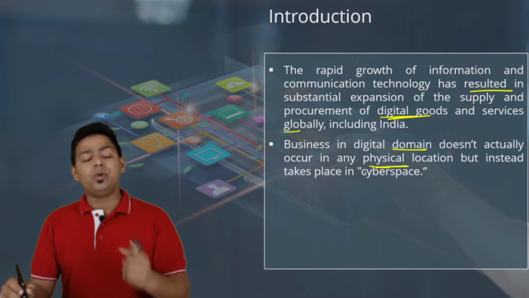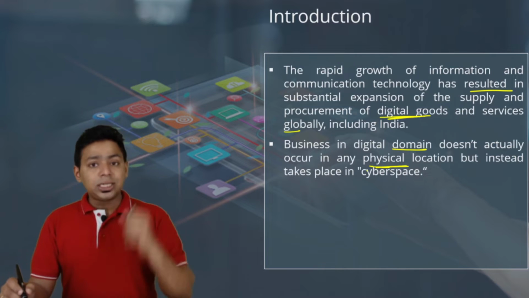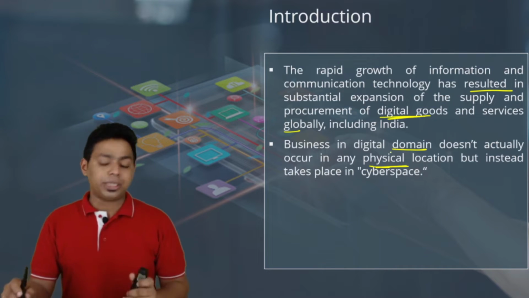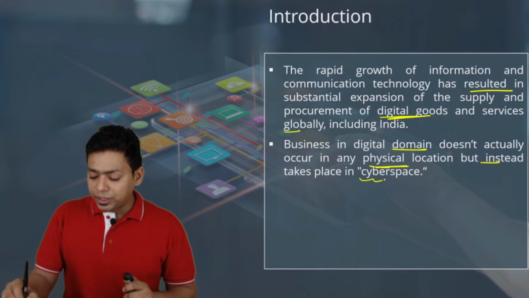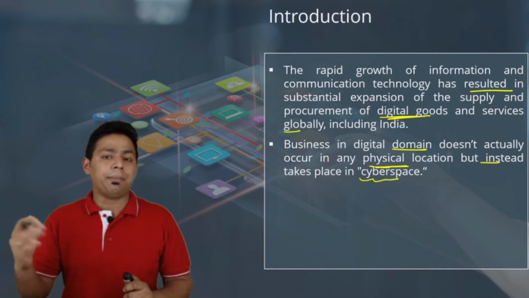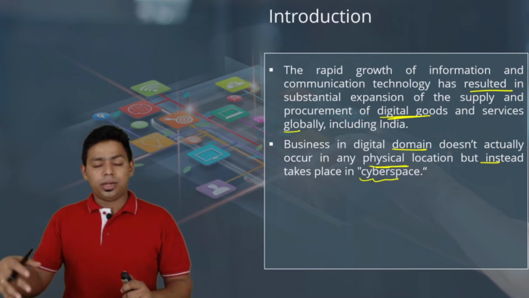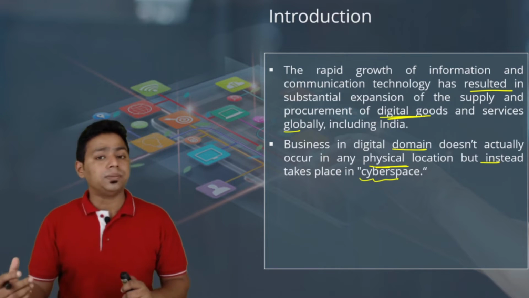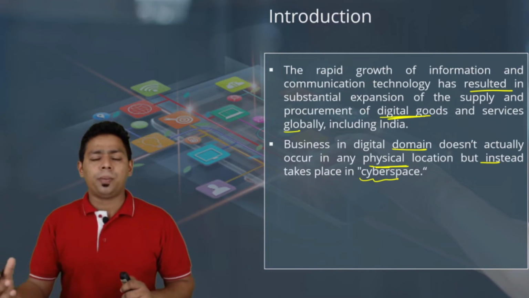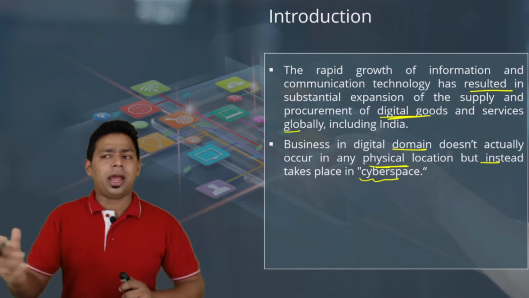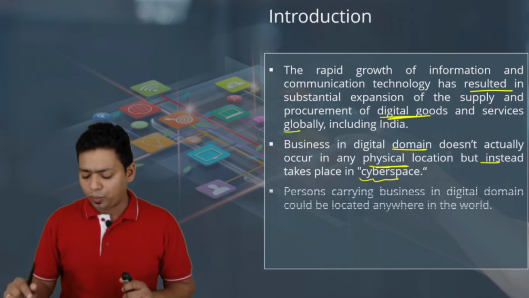Facebook is doing a very good business in India without having any server base or any physical office in India, but instead it takes place in cyberspace. So they are having cyberspace, they are having satellites, they are having databases and operating systems, and they can put the database and operating system in any country like the Netherlands or any country where taxations are very low.